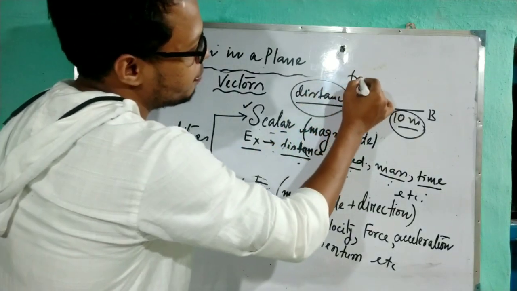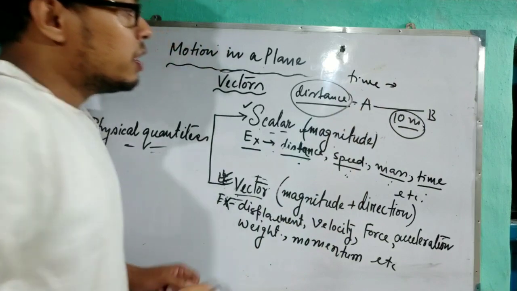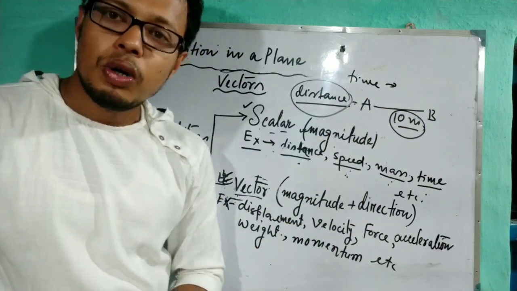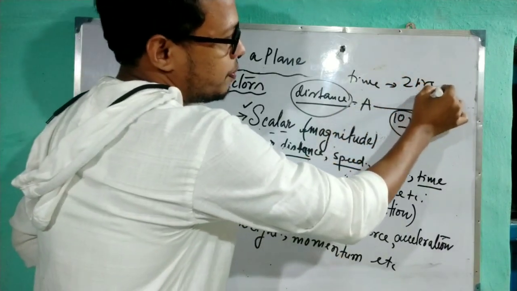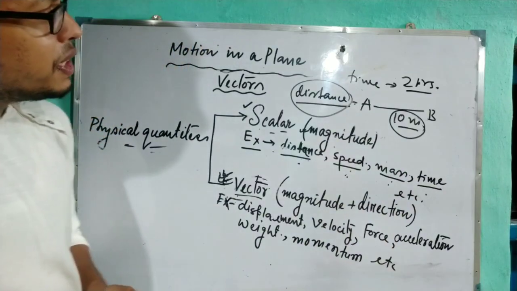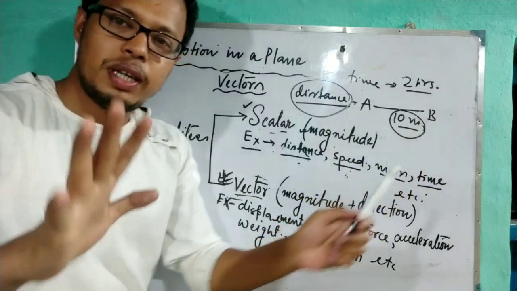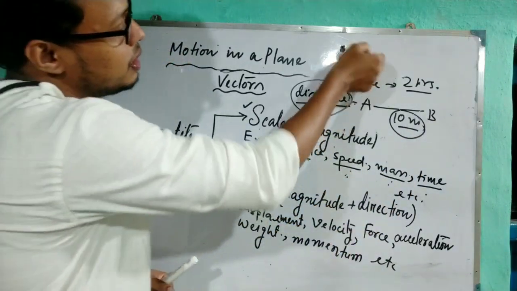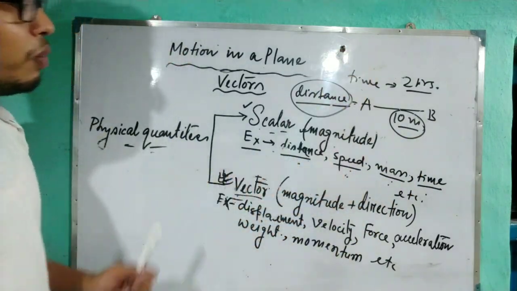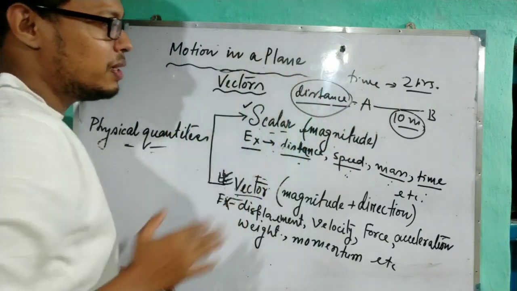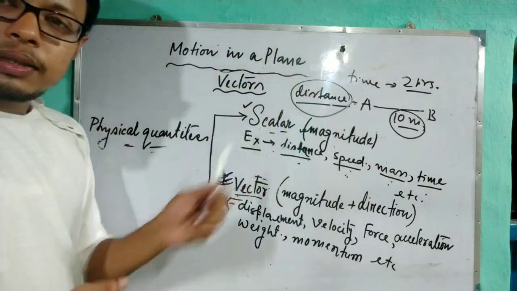In case of time, think about you are doing a work for 2 hours. So to express the time, only this magnitude is needed. No need to say any kind of direction. So that's why time, distance, speed, whatever, those quantities are called scalar quantities.